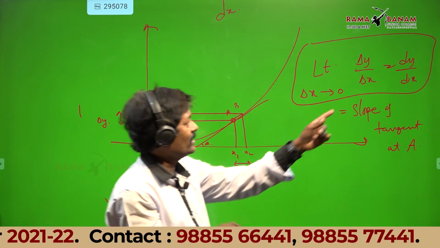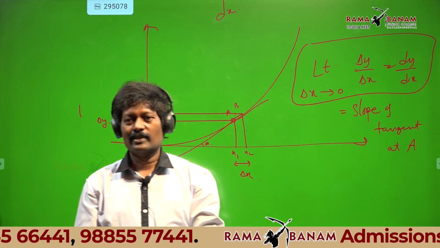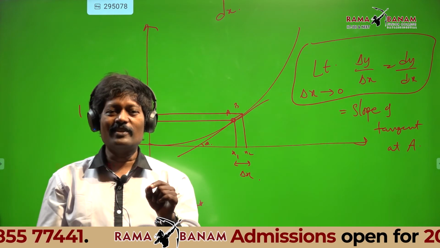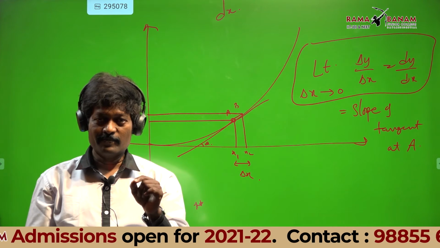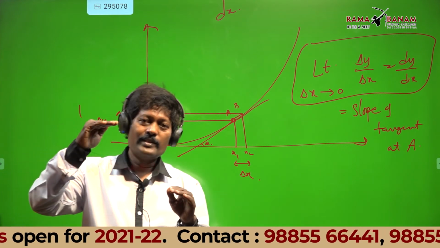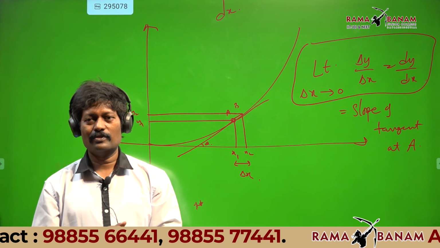Then we call it delta y by delta x, which is dy by dx. That dy by dx is called the derivative of a function. Did anyone hear this dy by dx in any bridge course before? Yes, sir. Who is that boy?